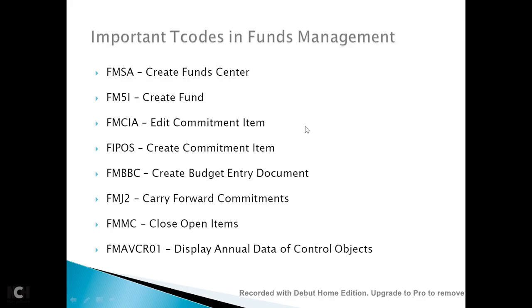And these are the important T codes in funds management. FMSA is to create the fund center, FM5I create fund, FMCIA is to edit a commitment item, FIPOS is to create commitment item, FMBBC, here you enter your budget with respect to your fund center and commitment item, FMJ2 to carry forward your commitments, FMMC is to close open items. Suppose at the end of the year you don't want to carry forward certain open items, you can close them using this transaction. And then this is your report related transaction, FMABCR01, displaying of annual data of control objects.